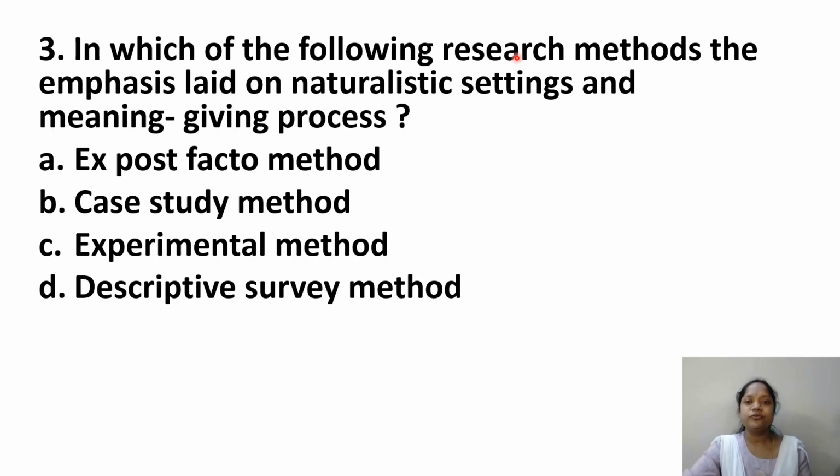Historical research is about past events. Next, in which of the following research methods is the emphasis laid on naturalistic setting and meaning giving process? Naturalistic setting means we are not making any setup there. It's natural, so it comes under qualitative research. The options are ex post facto method, case study method, experimental method, descriptive survey method. Ex post facto, experimental, and descriptive all come under quantitative methods. Case study is qualitative. So naturalistic setting and meaning giving process.